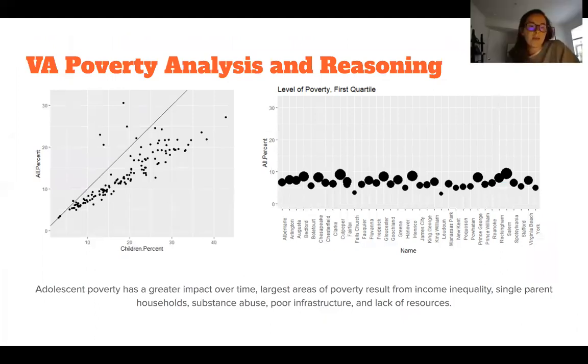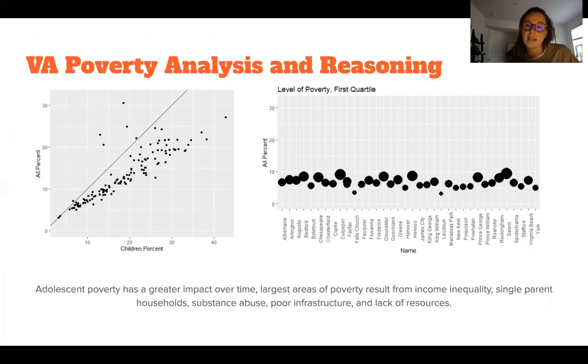For my analysis, I was looking at the relationship between adolescent poverty in counties of Virginia and their effect on future generations and total poverty. And the plot on the left definitely shows that a relationship is present and is quite strong. And the plot on the right is my splitting all of the counties of Virginia into quartiles of 25, 50, 75, and 100% poverty in their communities.